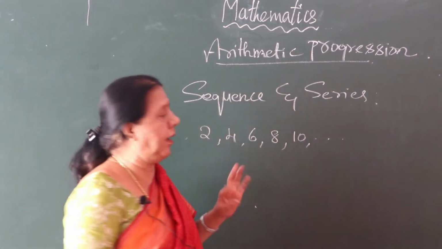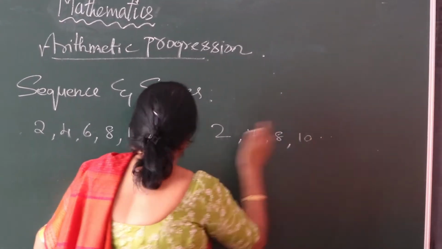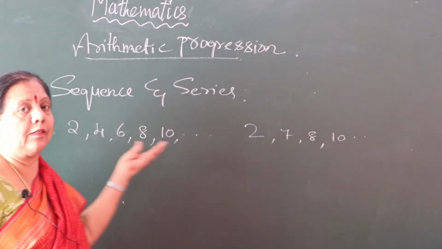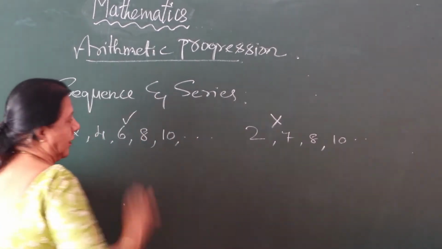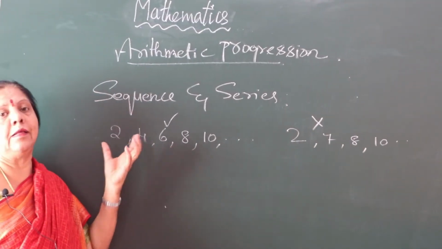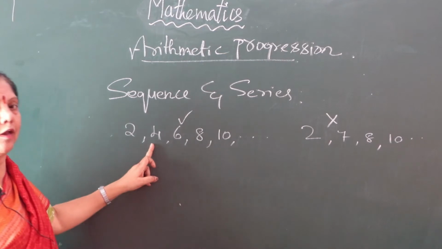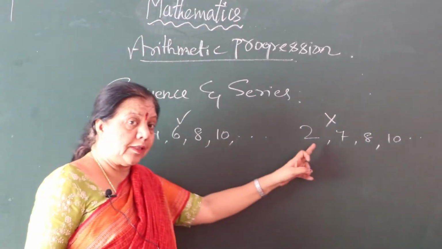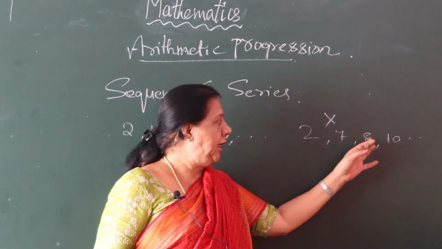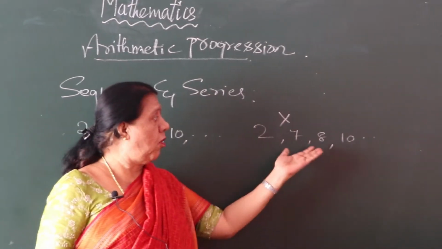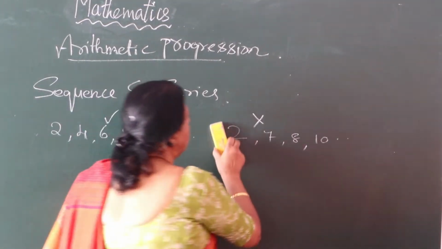Suppose I write 2, 7, 8, 10. See the difference between this sequence and this sequence. This is not at all a sequence. This is a sequence. Why? Because the common difference is the same. Are you following? Okay. So this is what we call a sequence. This is not a sequence. Why? Because the common difference here, 7 minus 2 is 5, 8 minus 7 is 1. The difference is not the same, it is in different ways. We don't want that. So this is a sequence.